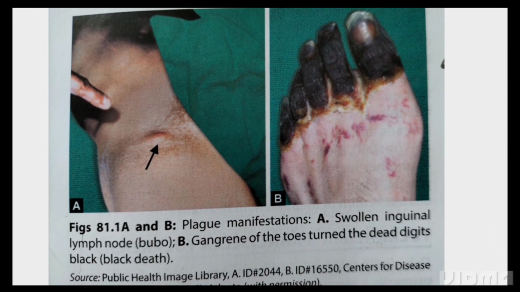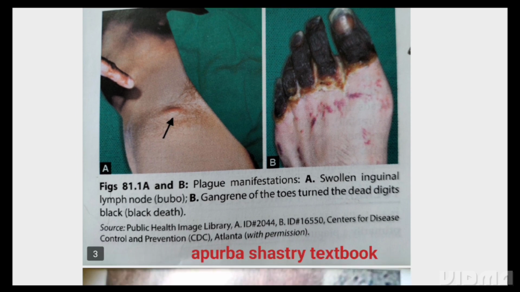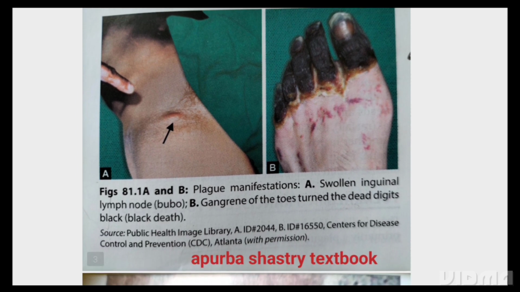So here is a picture from the Apurba Sastry textbook. You can see there is black death and plague manifestation, with enlarged lymph nodes. Here the plague swollen inguinal lymph node is seen on the left side, and gangrene of the toe, which gives the disease the name black death, as the blood supply is cut off. Gangrene, you remember gas gangrene. There are totally 3 types of gangrene: dry gangrene, wet gangrene, and gas gangrene. Here you can see it is almost like dry gangrene.